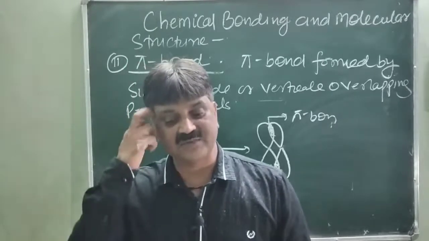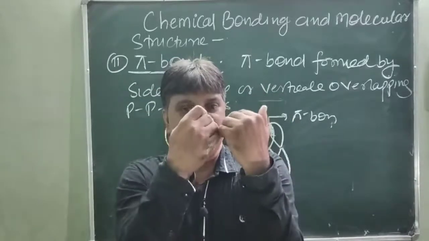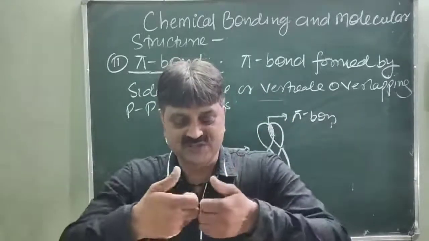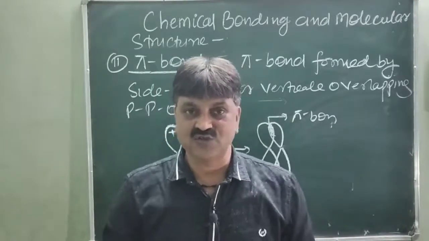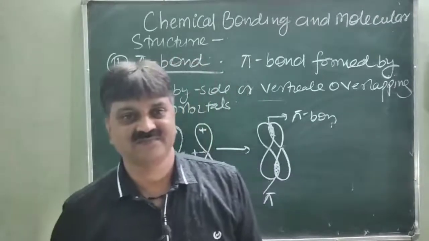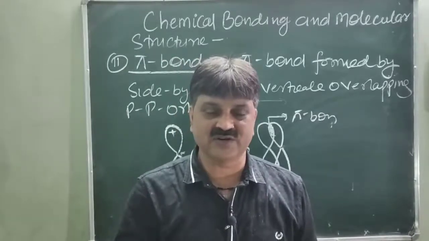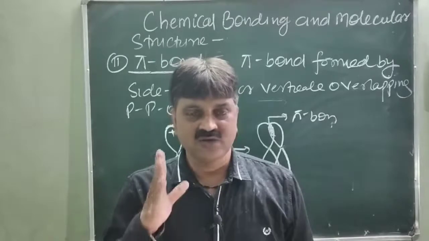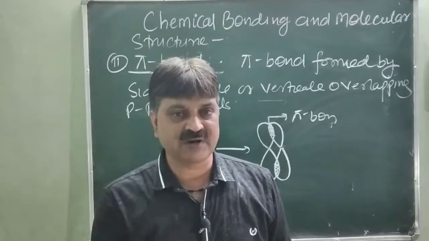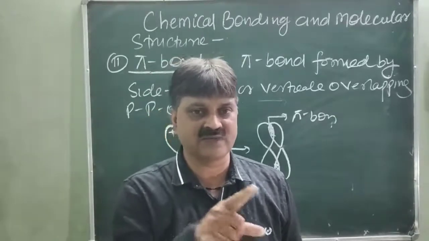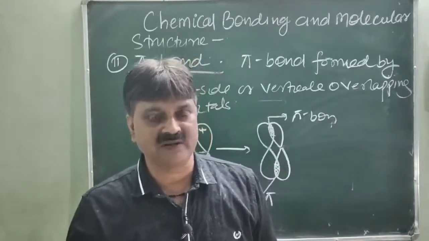Sigma bond is stronger as compared to the pi bond, because in pi bond only the lobes overlap. Their internuclear axes are away from each other, so it is very easily stretched out. So in chemical reactions, when sigma and pi bonds are both present, first dissociation of pi bond takes place, not the sigma bond. Pi bond dissociates to form saturated compounds from unsaturated compounds. Is it clear? So strength of sigma bond is greater as compared to the pi bond, because a much greater extent of overlapping takes place between the two orbitals in case of sigma bond as compared to the pi bond.